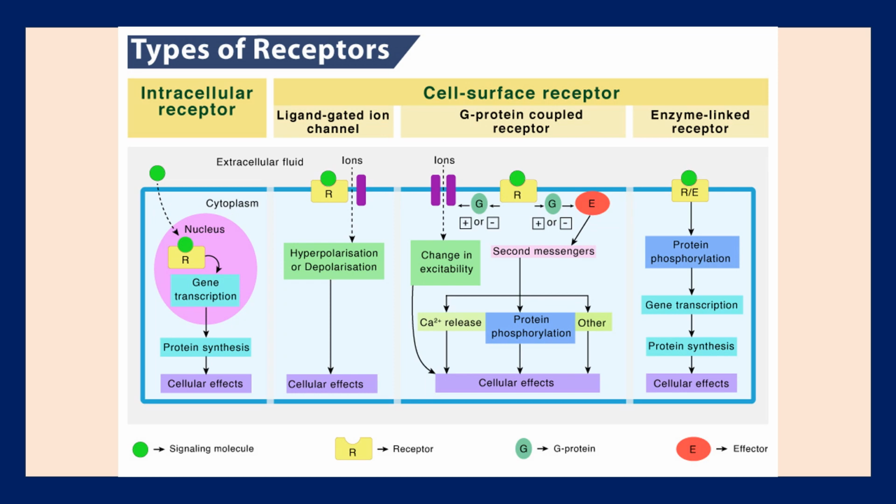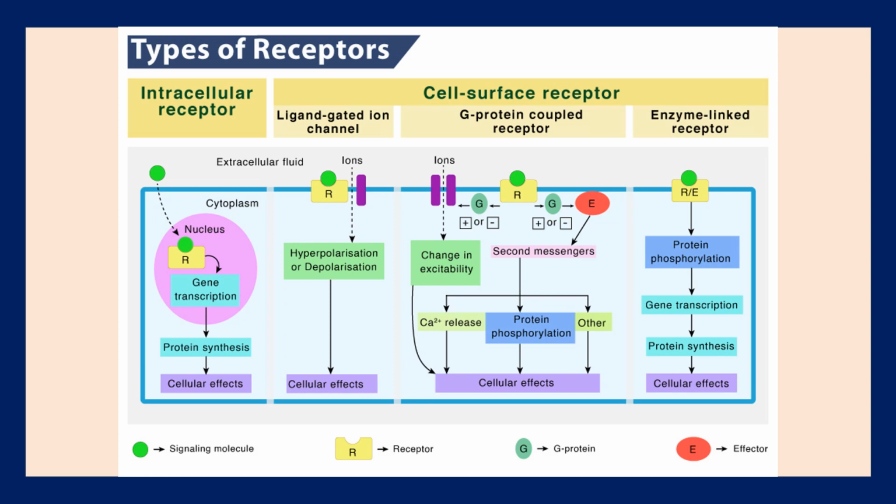That is, it releases calcium, which will go through some cascade reactions to produce the required cellular response. The secondary messengers can also activate protein phosphorylation, which will also give us the cellular response. And in other ways also it can help to get us the cellular response.